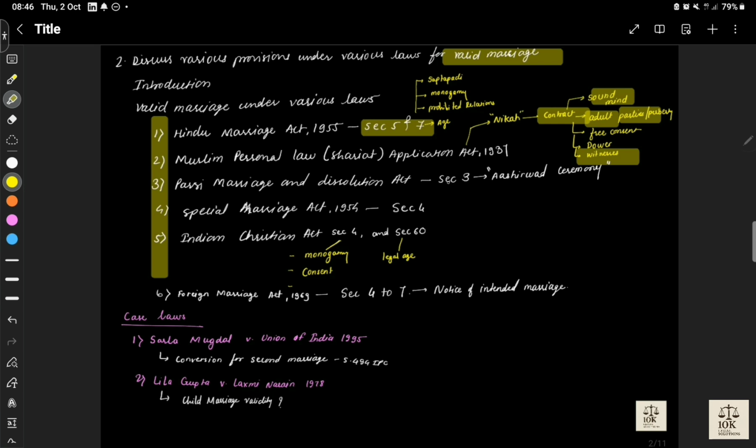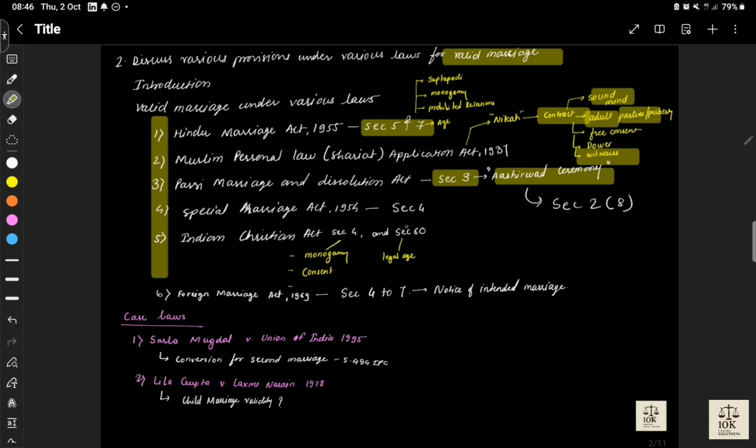These are certain criteria. In the Parsi Marriage and Divorce Act, Section 3 talks about the Ashirwad ceremony. Ashirwad ceremony is defined under Section 2, subsection 8. Now, the Special Marriage Act 1954, Section 4 talks about valid marriage.